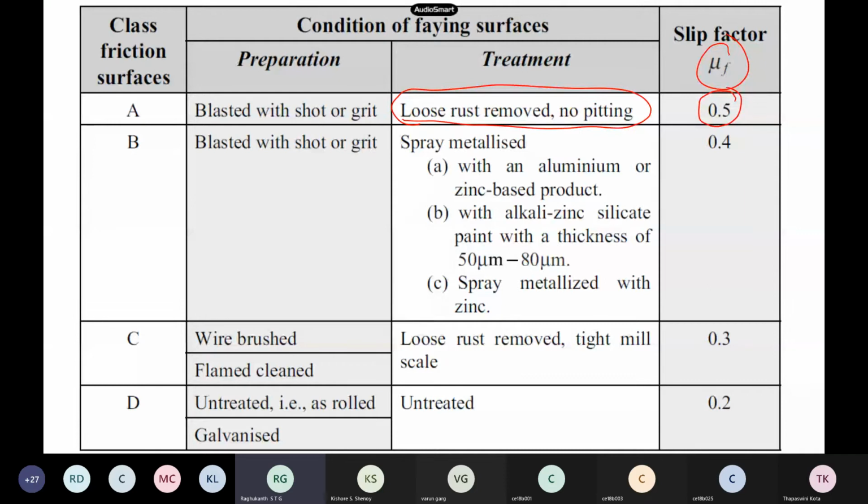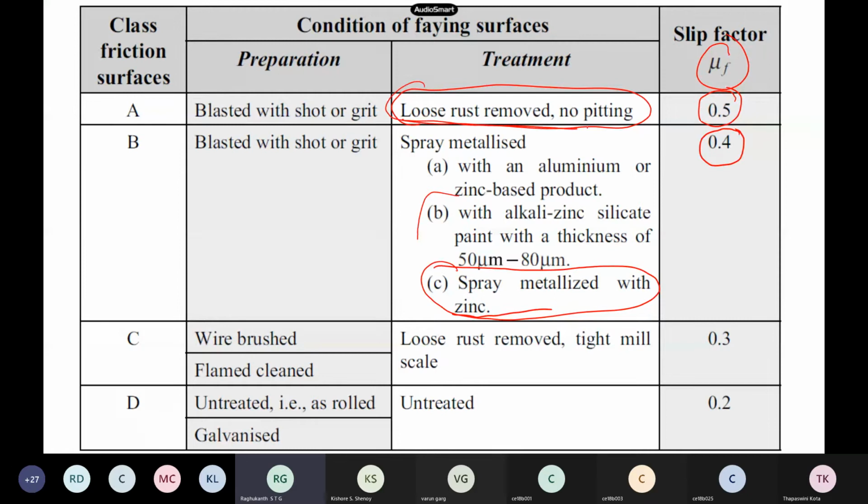Suppose it is spray metallized, or alkali zinc silicate coated. Why do we do this zinc coating? Why do we coat this steel? I told you in the first thing itself. Steel plates, whenever they come, they do coating basically. Why? To avoid corrosion. But the problem is, if there is a coating and you are trying to join these coated plates, the friction will be different actually. That's why the friction value should be reduced to 0.4.